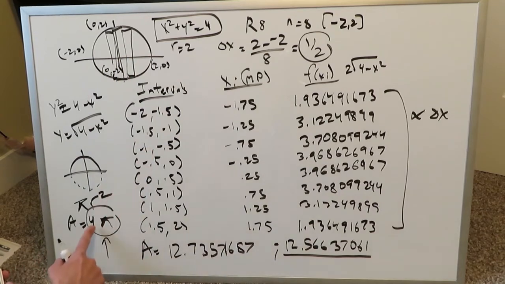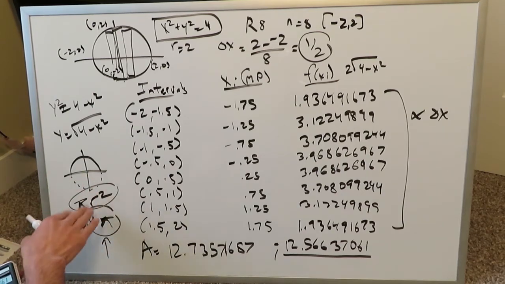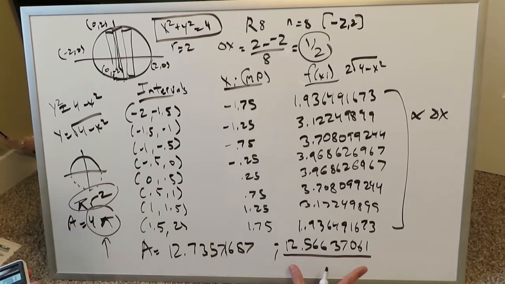You can take this to be an accurate answer because it would be the same as you would get from an integration, as you are getting from 4 pi, because pi r squared is a proven formula for the area of a circle. If you're plugging in the values and you're taking it to a good number of decimal places, it should be a good answer. And look over here, we have 12.73571687. Here we have 12.566. We differ a little bit from this point onward, which is fine.